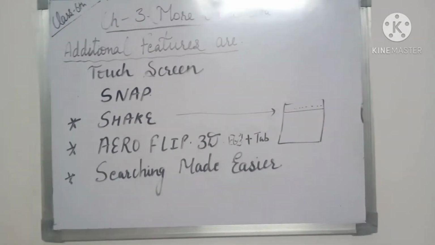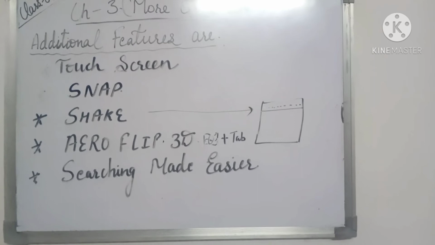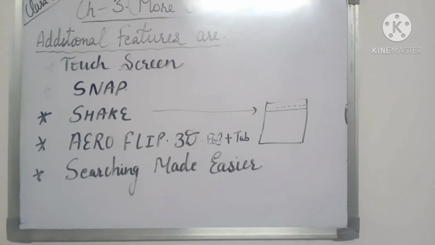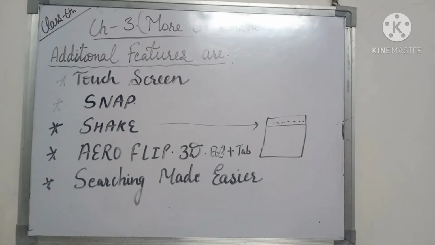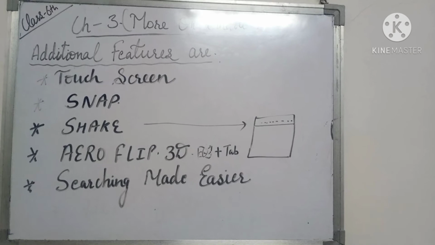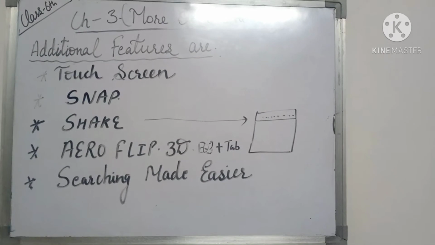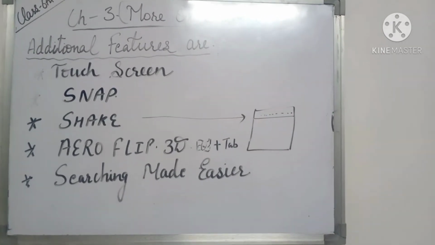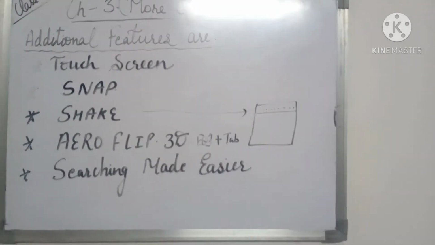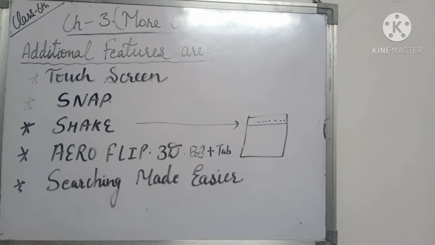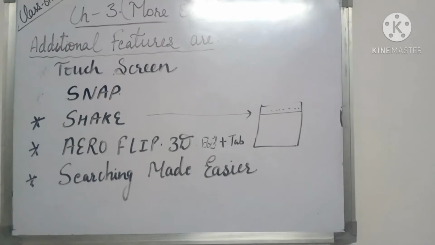Next property is the arrow flip property. This is also known as the arrow flip 3D property. What is the arrow flip 3D property? For using this arrow flip 3D property, you will press the window button plus your tab button. When you press these two buttons together, window plus the tab key, you will see that all the windows that are opened on the screen will be shown as a stack.